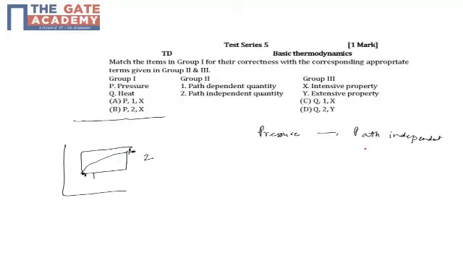So pressure is path independent, and pressure is intensive. What I mean by intensive is that it doesn't depend on the extent of the system. A property which depends on the extent of the system is extensive. Pressure doesn't behave like that. It's intensive because, let's say you have a gas under a pressure of P. Anywhere throughout the gas the pressure will be P.